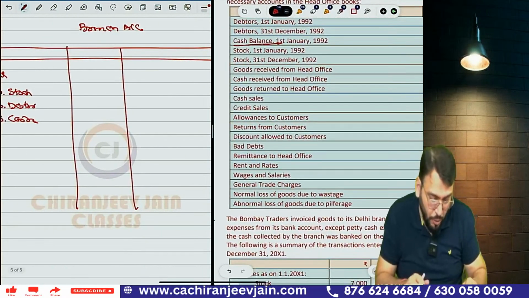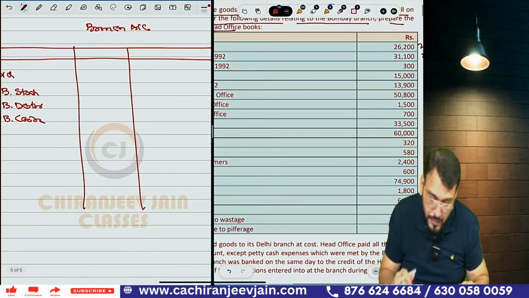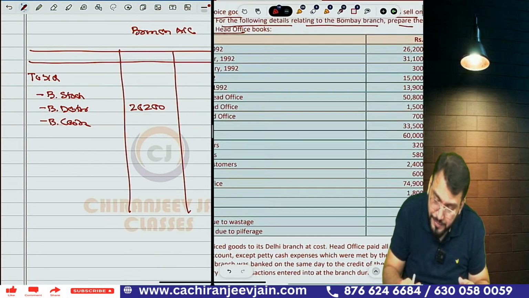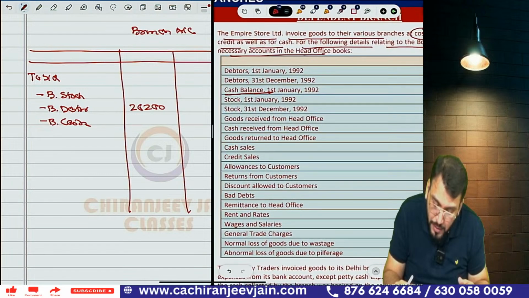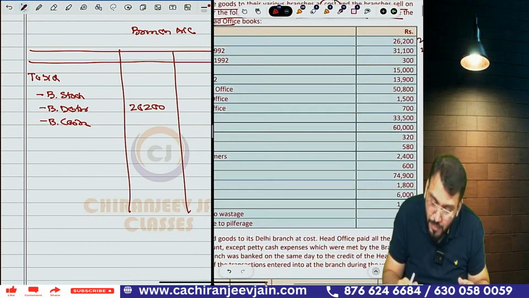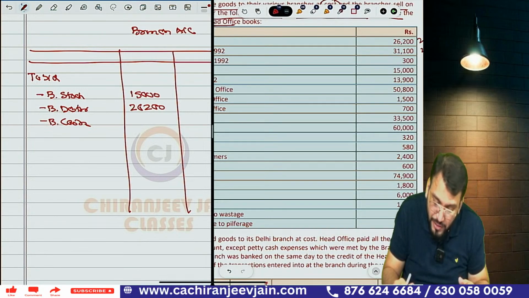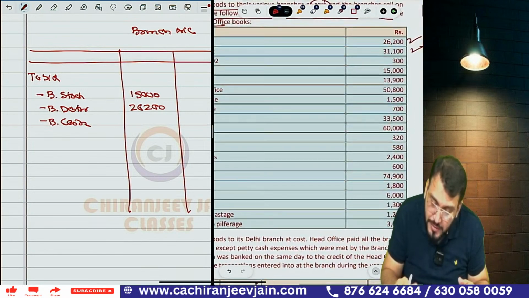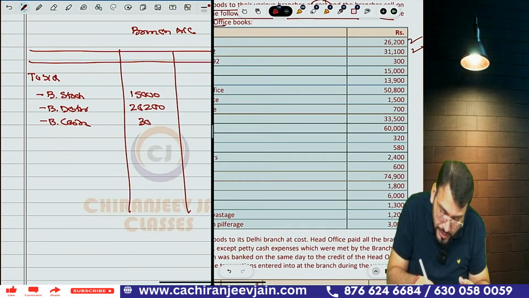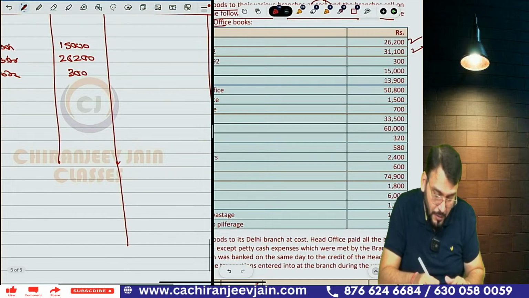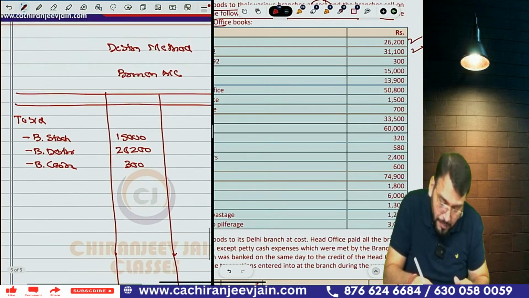Correct. But the opening balance of branch debtor is how much? 26,200. Then the opening balance of stock is how much? 15,000. And the opening balance of cash is how much? That is 300. Understood? Correct. Means all the assets, the opening balances, are written.